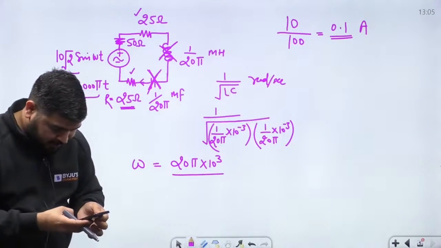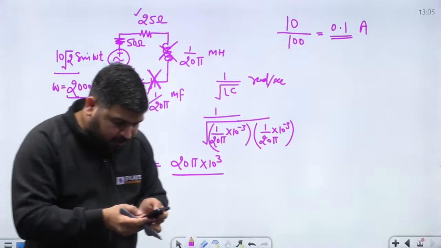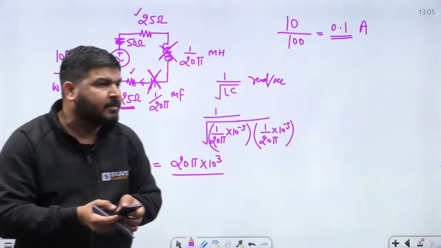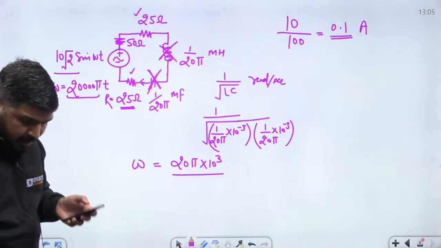Okay, so let's come to the next question. There is one more question from network theory. Again, it's based on resonance, I think. So let's try to solve that question also.